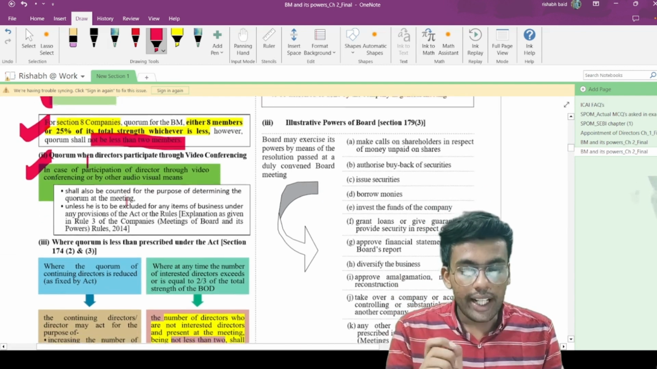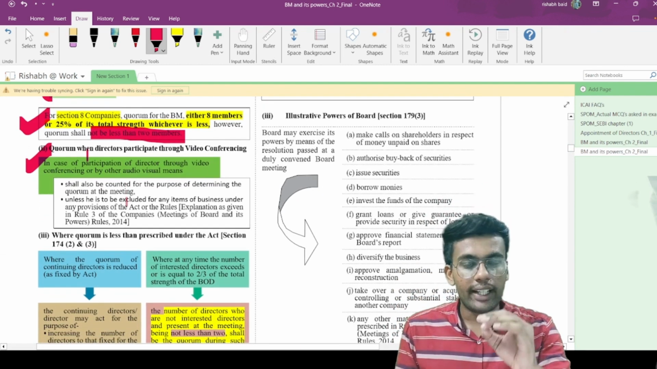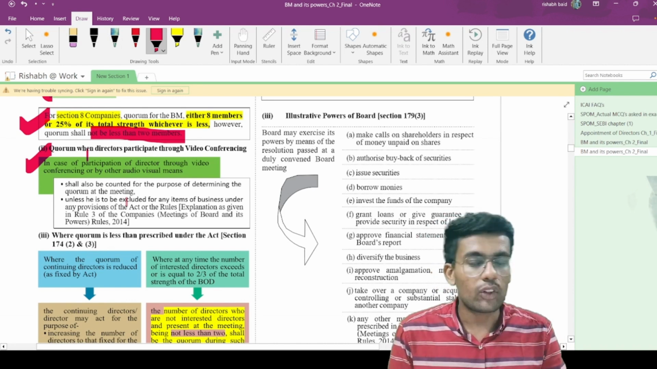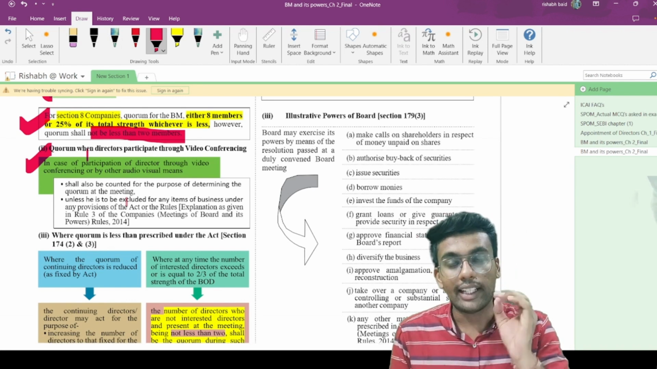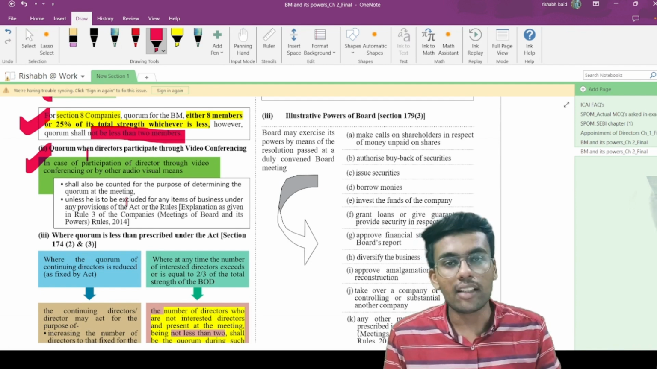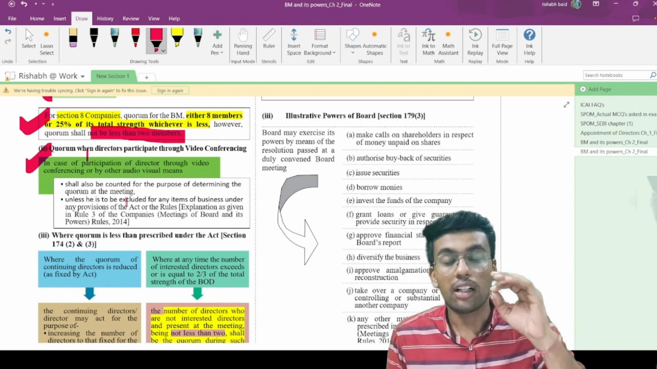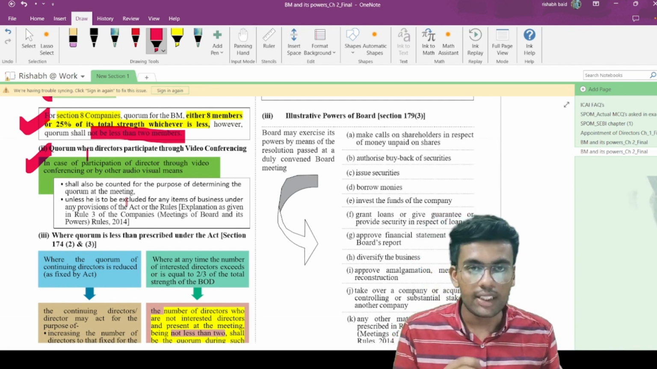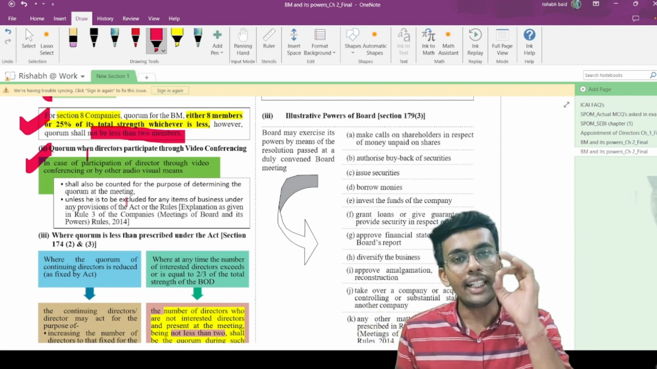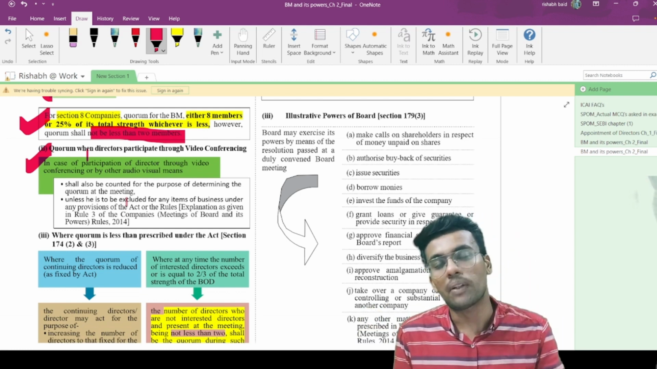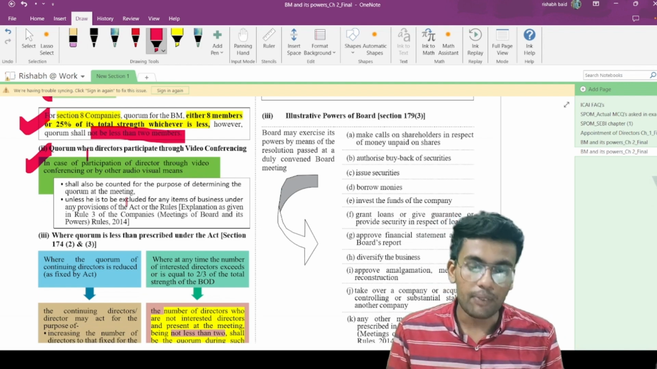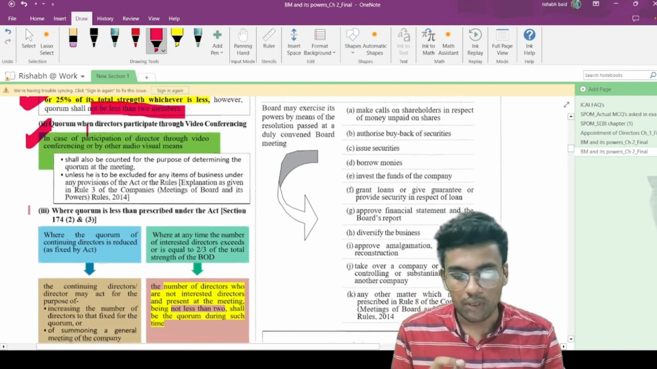Now, the quorum when a director participates through video conferencing: a director who has opted to attend the meeting by way of video conferencing or other audio visual means shall also be considered for the purpose of quorum for the board meeting. So this provision talks about this one.